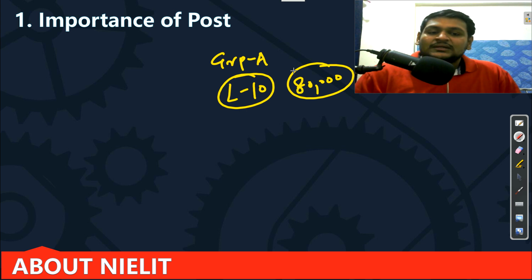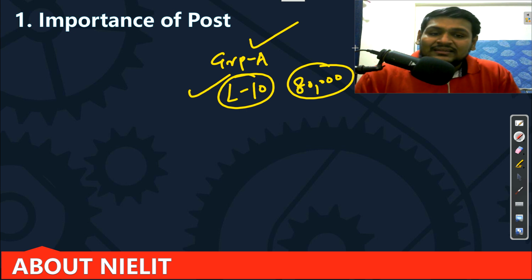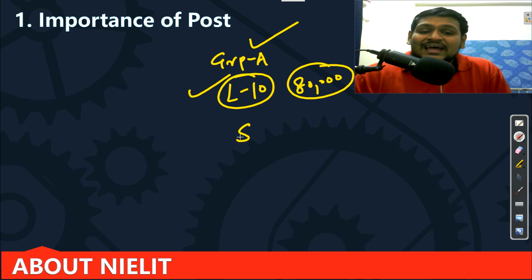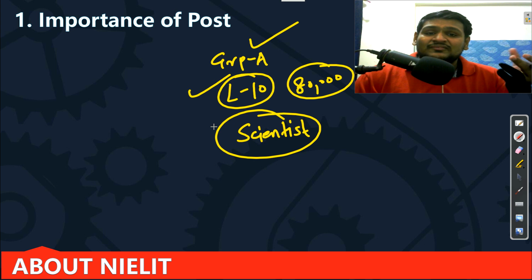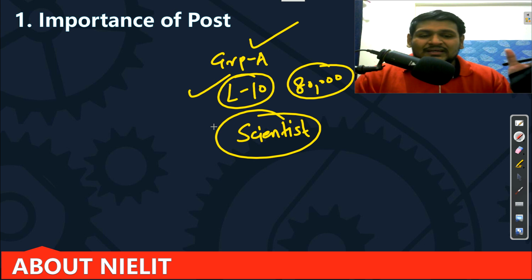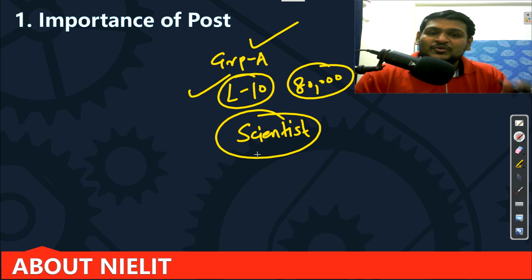It will vary. So you can see here the Group A post, then Level 10, and the main word is Scientist. In front of your name, you will get the word Scientist. Respect will be there and everything will be there, and there are lots of things, and you will get all the detailed information in the interview with a Scientist B.